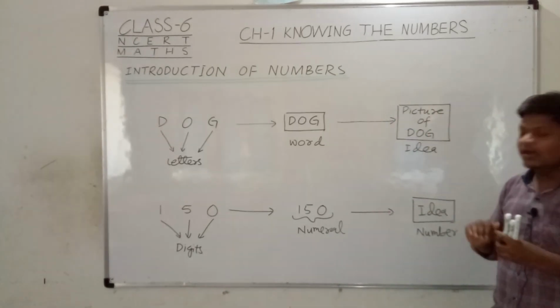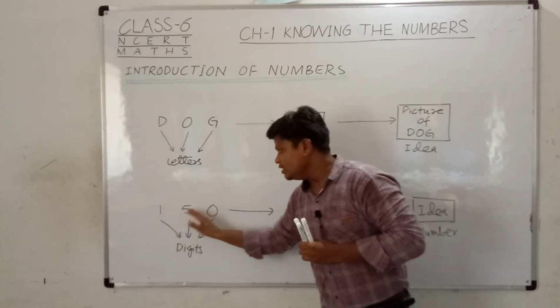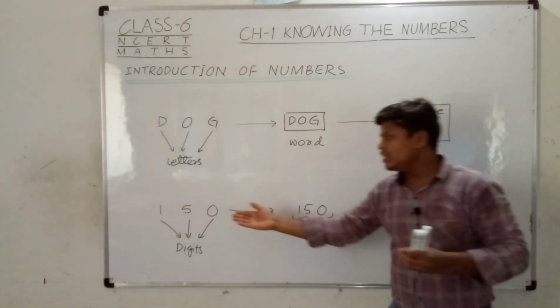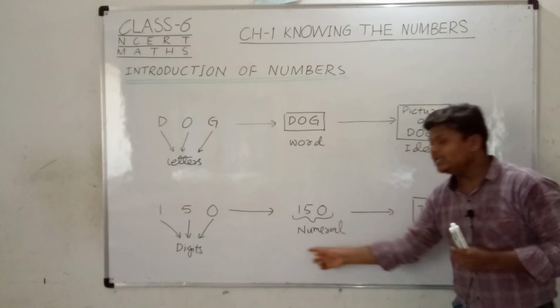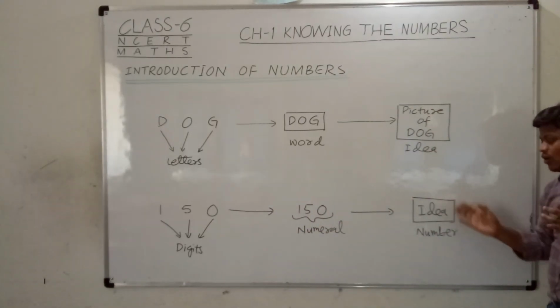In the same manner, when you think about digits and combine them, suppose 1, 5 and 0, these are separate digits. When we combine these digits, we get a numeral, and when we write the numeral, we get an idea of the quantity or magnitude of that number.